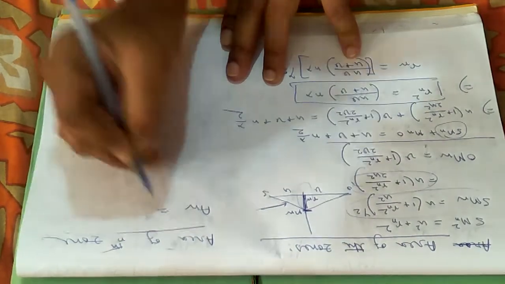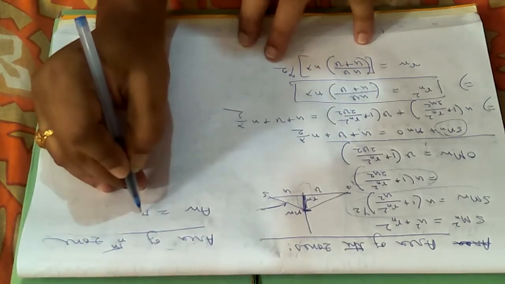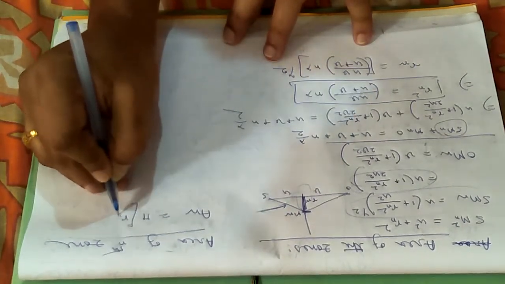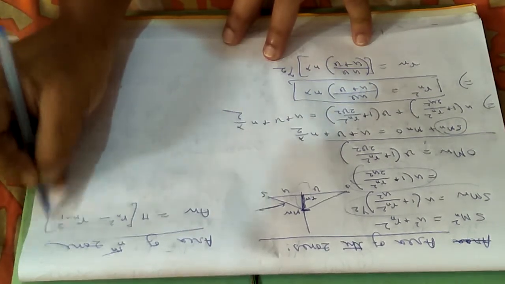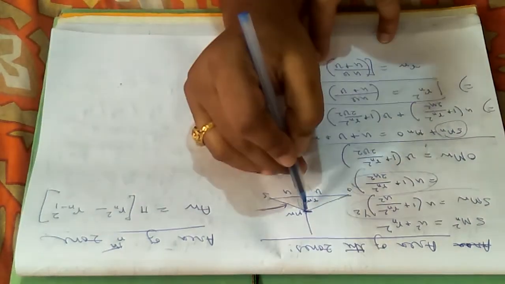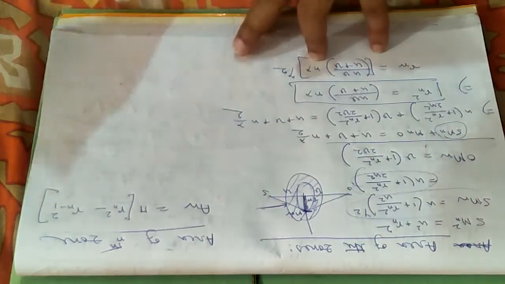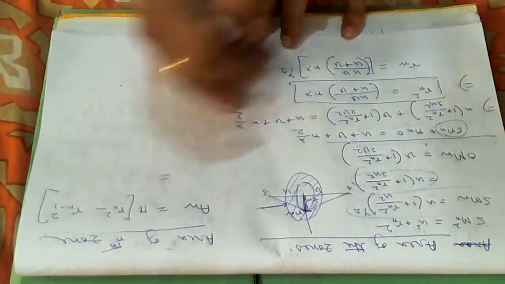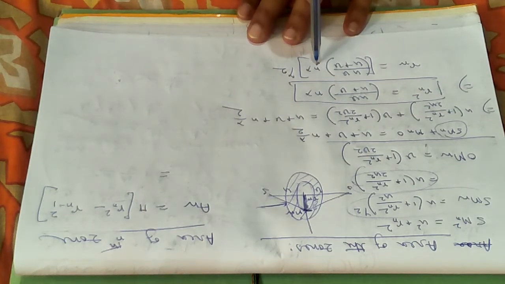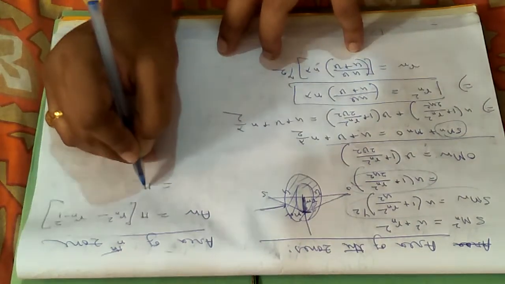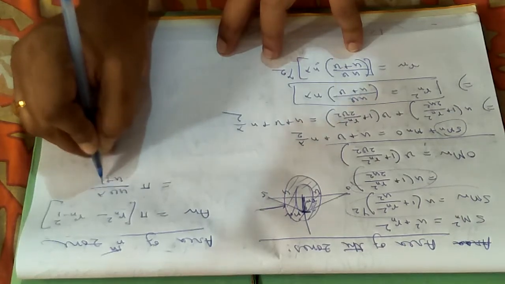Suppose it is the area of the nth half period zone, then it will be equal to pi into Rn square minus Rn minus 1 square. You are taking the annular region between two consecutive zones. So put the value Rn, it will be n only. For Rn minus 1, this will be n minus 1. If you put these values, you will be getting pi into uv lambda divided by u plus v.